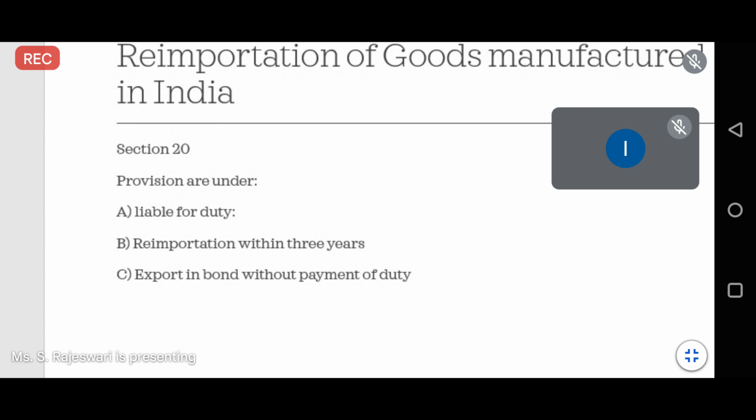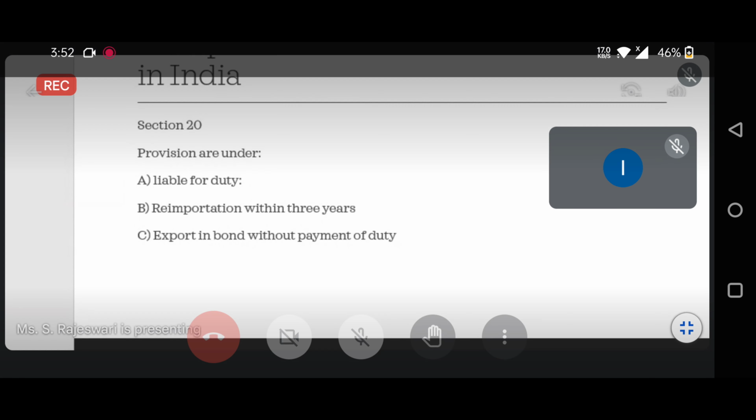First, based on the import value of the goods. Second, based on the export value of the goods. And the last one, based on the time and the place where you have imported the goods. Based on these values, you will be charged the customs duty. Clear, students?